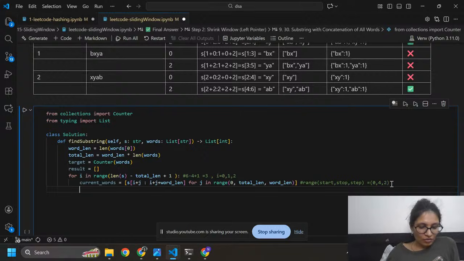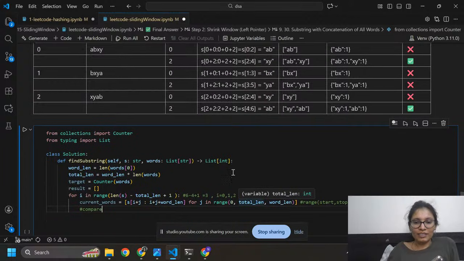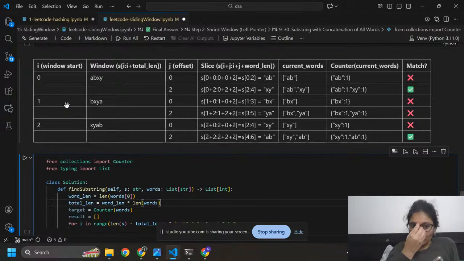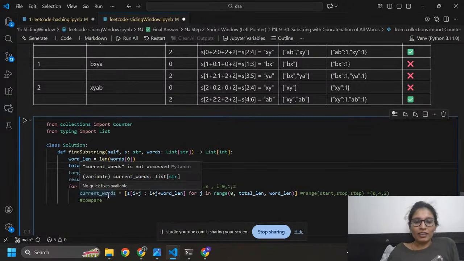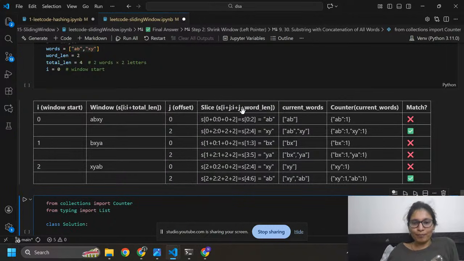Now compare. Okay, so here you can see, we are going to take i from 0 to 1 to 2. Like this: i equals to 0, i equals to 1, i equals to 2. In second step, current word s of i plus j, colon, i plus j plus word length, this line, this formula.